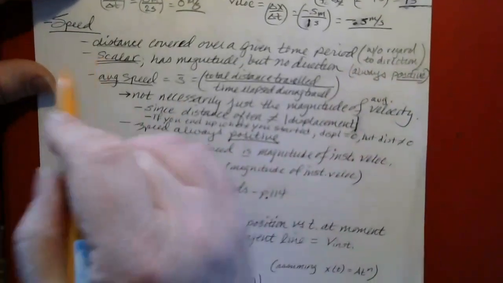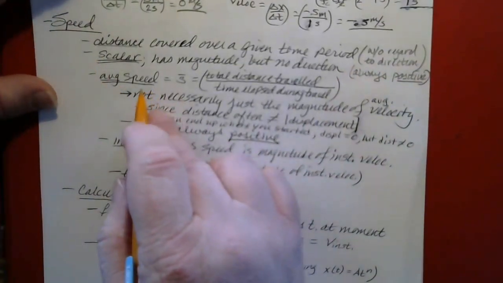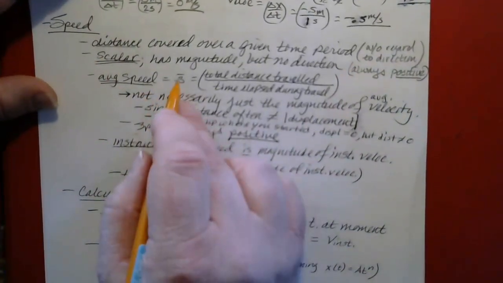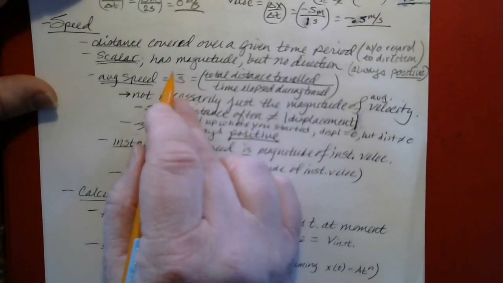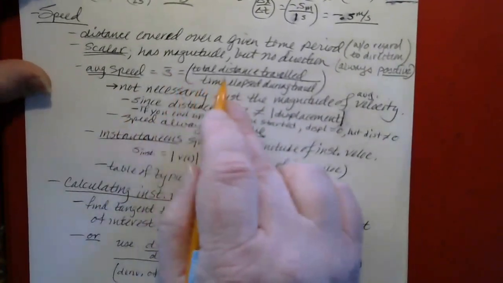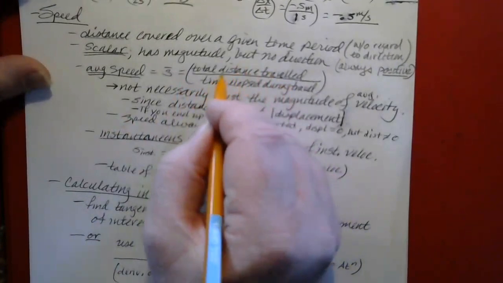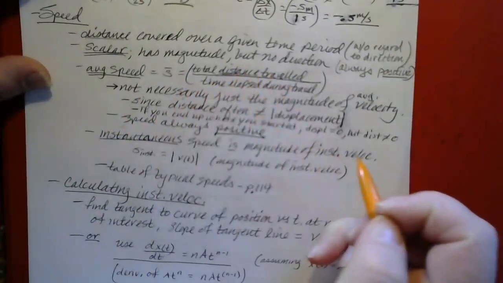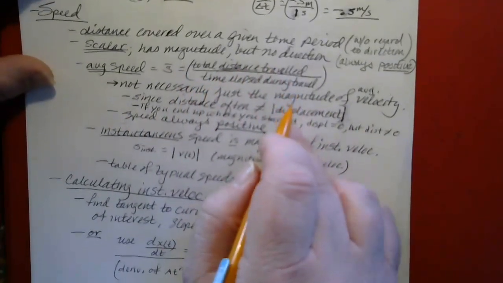The average speed over a given time period would be denoted as S for speed with a line over it. And that's the total distance traveled, distance, not displacement, over the time elapsed during the travel.